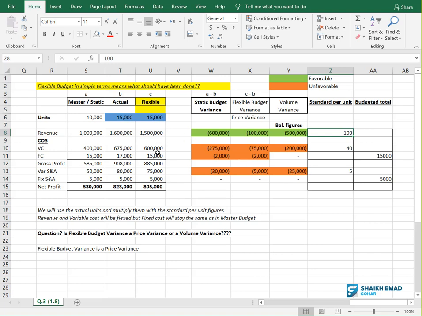Anyway, are all of you okay with this 100,000 green? Please write yes in the chat box if this is okay with everyone. Okay, moving on, my friends. Let us talk about this 75,000 orange. Again, how did I get the 600,000? Can you tell me how I got the 600,000 variable cost?